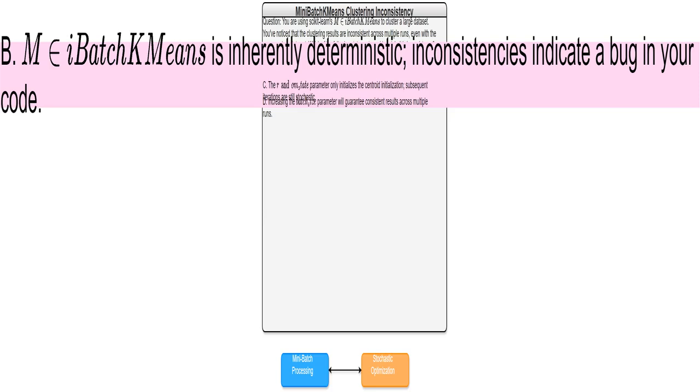random_state acts like a starting point. I set the initial centroids using a seed. However, as MiniBatchKMeans proceeds, the iterative nature of updating centroids from mini-batches creates randomness. Think of it as rolling dice. The initial roll can be fixed, but the following rolls are independent and random.